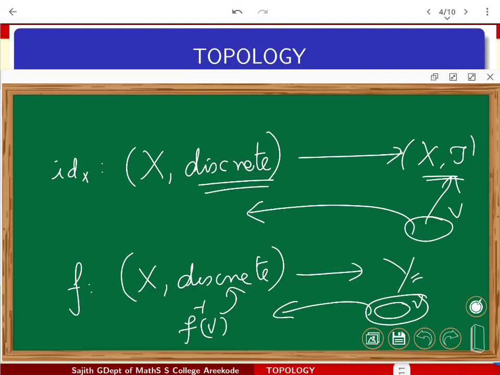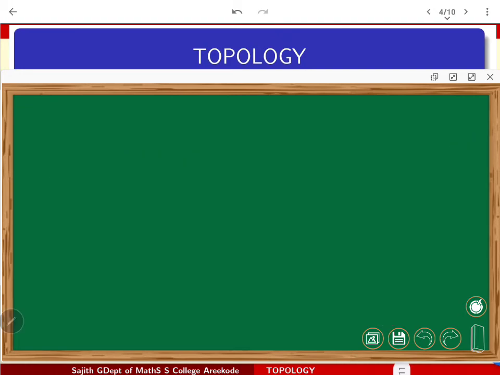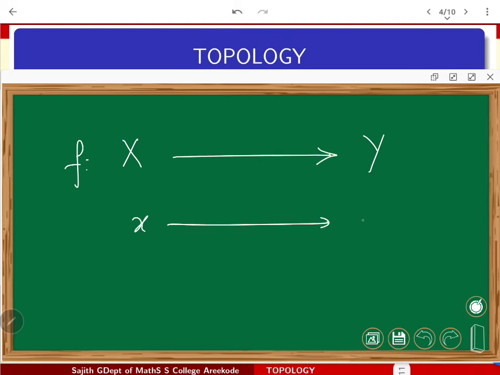Enough examples one can try out. Even while discussing, one has the freedom to define constant functions here. x is a topological space, y is another topological space, or the same, whatever. But how will you talk about a constant function? f is said to be a constant function from x to y, provided every x you map onto a single y naught. So all the images are fully concentrated on y naught, a single point.